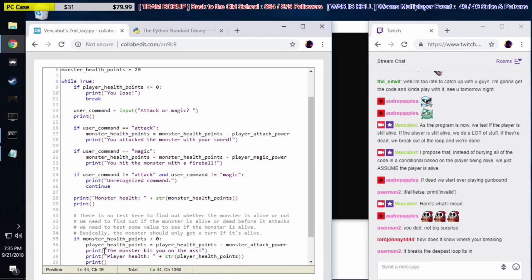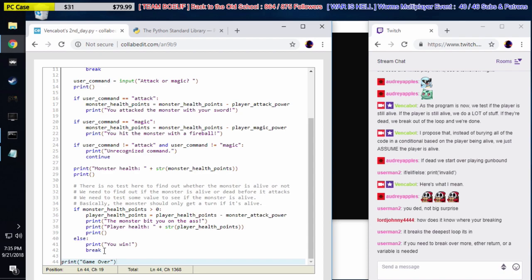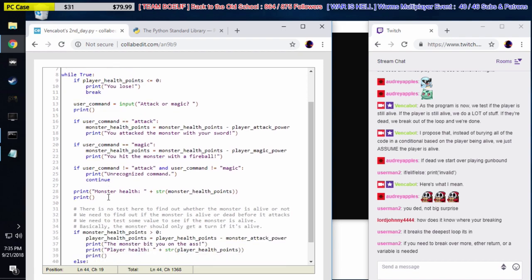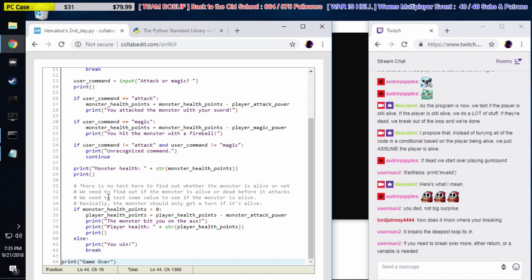Okay. If you need to break over more, either return or a variable is needed. Yeah, because it's a little bit advanced. That's a little bit advanced what we're doing here. But you're right, Userman. Yeah, we're not going to worry about that. We're going to basically try and stay one loop at a time. We're not going to loop within loops if we can help it.